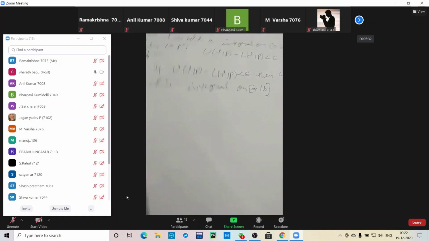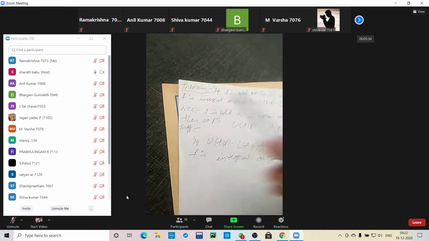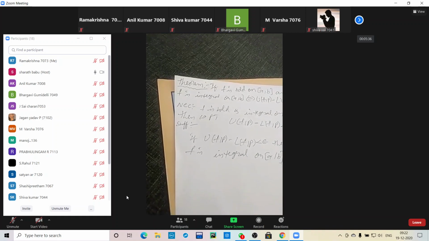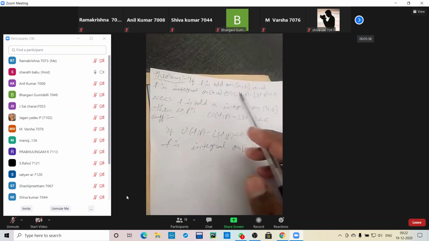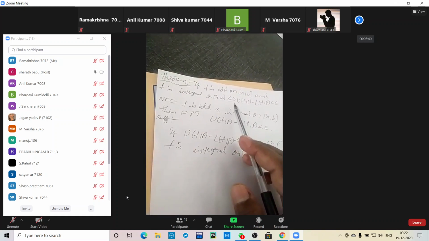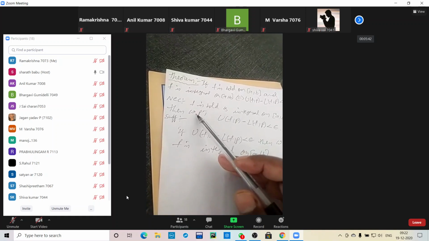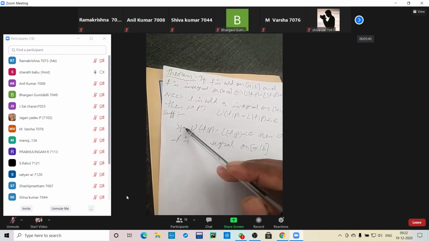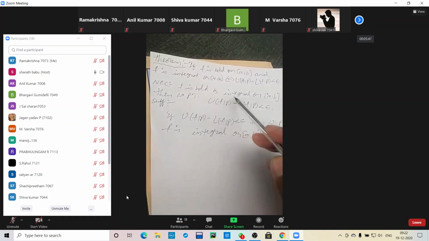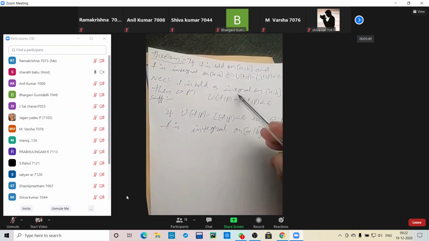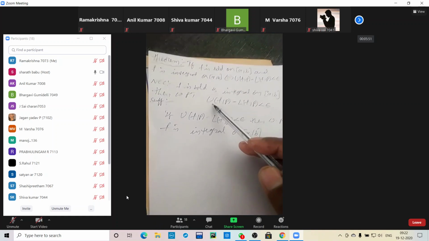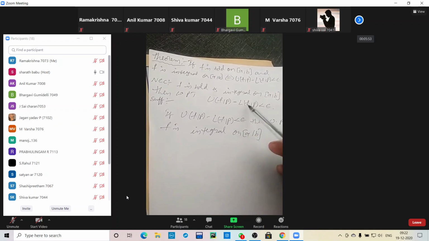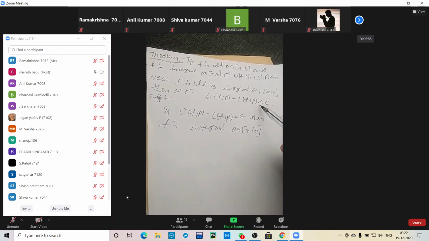So these are our given conditions for the necessary condition and the sufficient condition, because it contains an if and only if condition. If and only if means you have to take the necessary condition and the sufficient condition. So f is bounded and integrable, then you have to prove that U(f, P) minus L(f, P) should be less than epsilon.